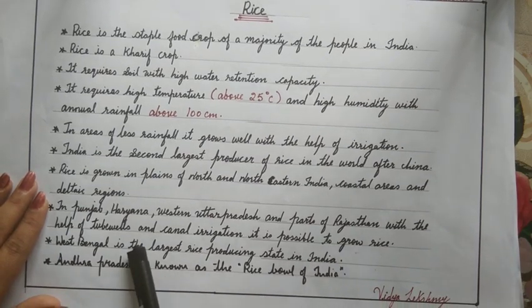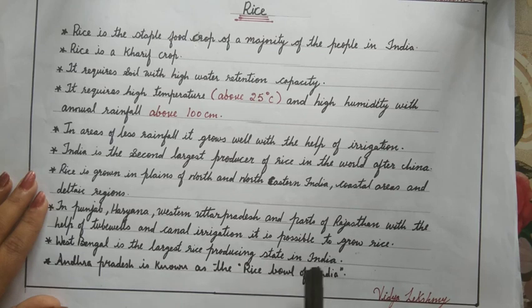Which is the largest rice producing state in India? West Bengal is the largest rice producing state in India. And Andhra Pradesh is known as the rice bowl of India.